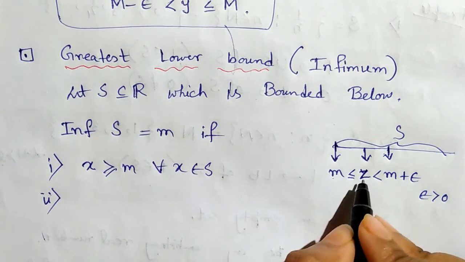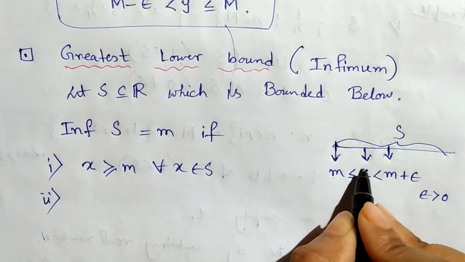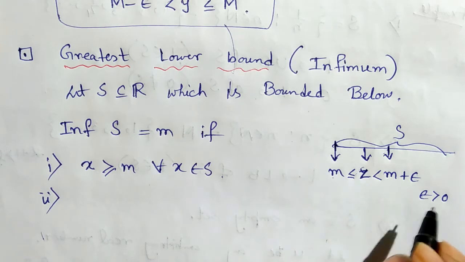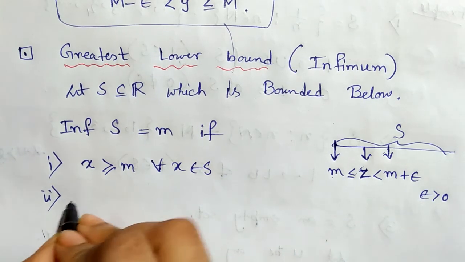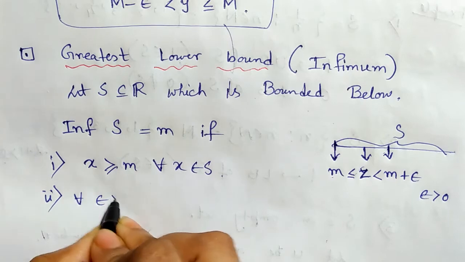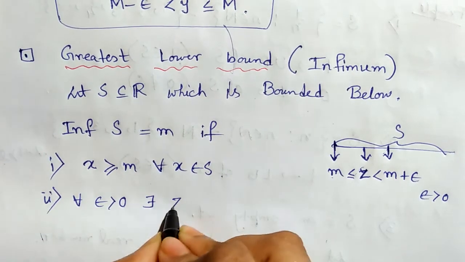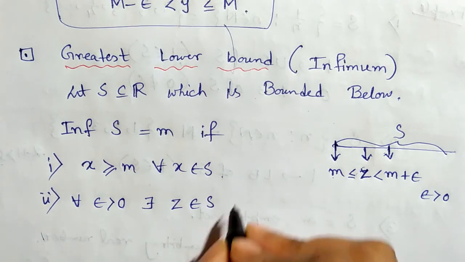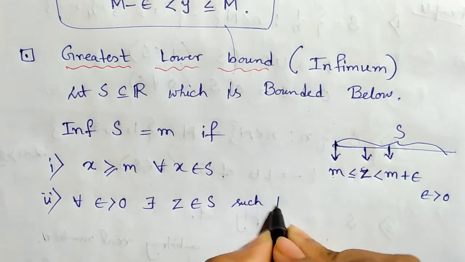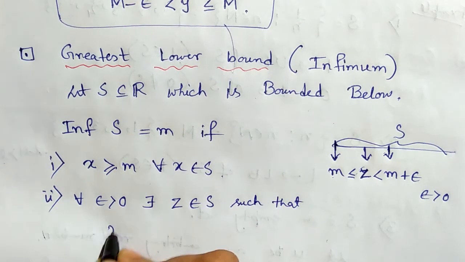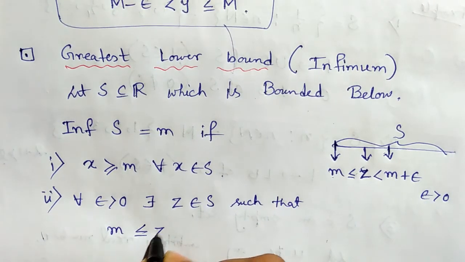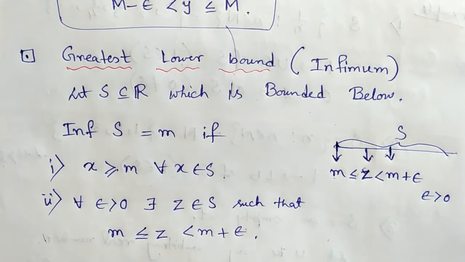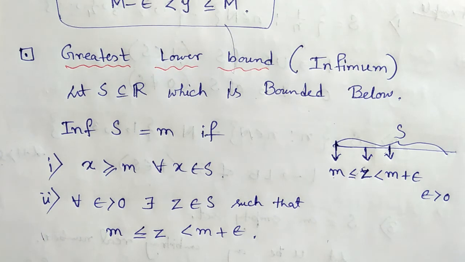That is, we get a member Z of S which totally depends on epsilon. So for all epsilon greater than 0, there exists Z belonging to S, Z depending on epsilon, such that m is less than or equal to Z, which is less than m plus epsilon. Okay, so this holds.